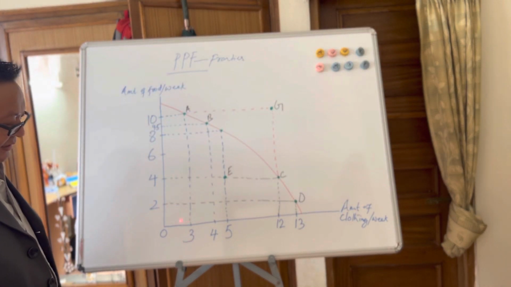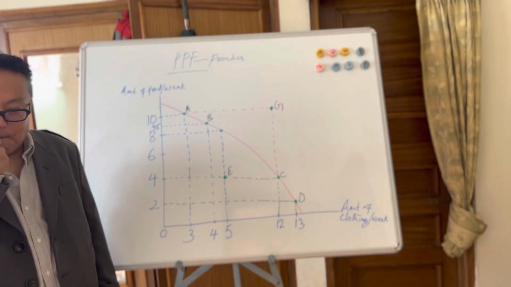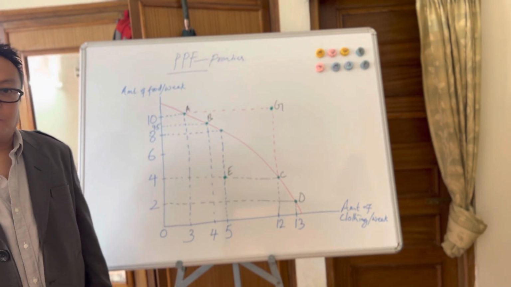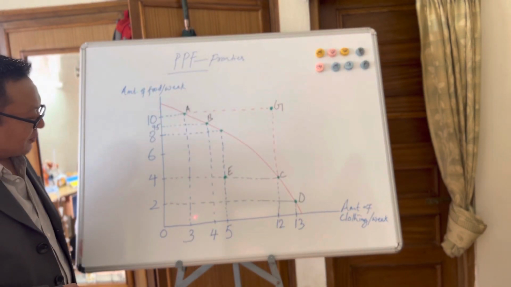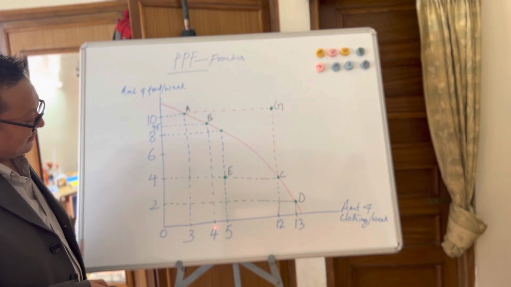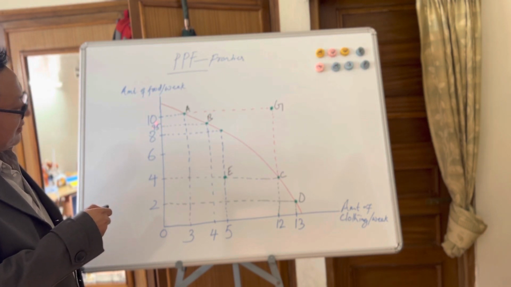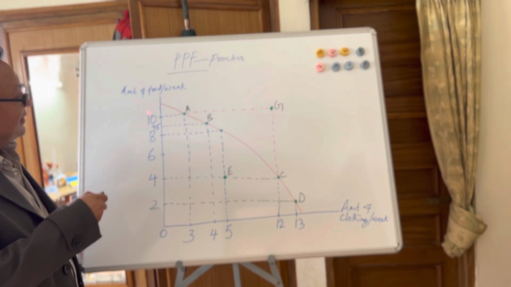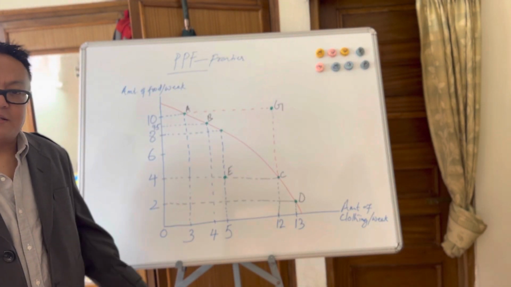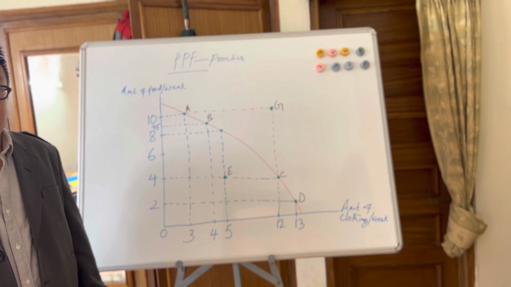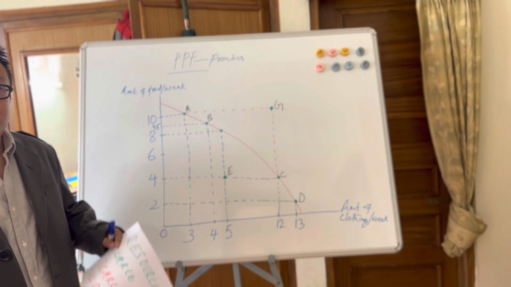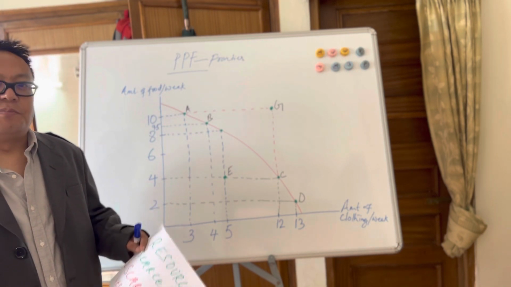Suppose I want to increase the consumption of my clothing. Suppose I'm a jazzy man who would love to dress well and keep on changing the dress. So suppose I increase consumption of my clothes by 1 unit per week, then I have to forgo 0.5, or you can say half, of the amount of food per week, because I have to trade off. In life we face trade-offs. Nobody can have everything we want. So that's why we have to trade off. And when we trade off, there's something called opportunity cost.